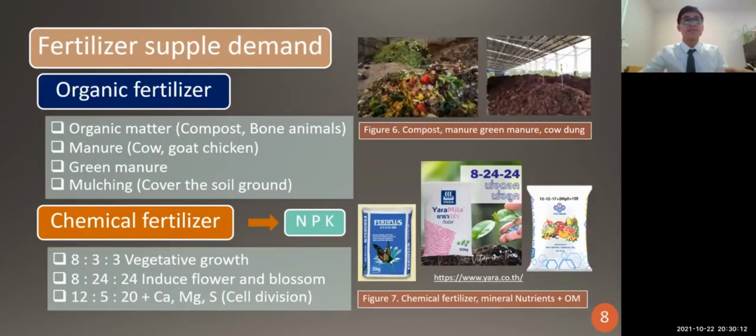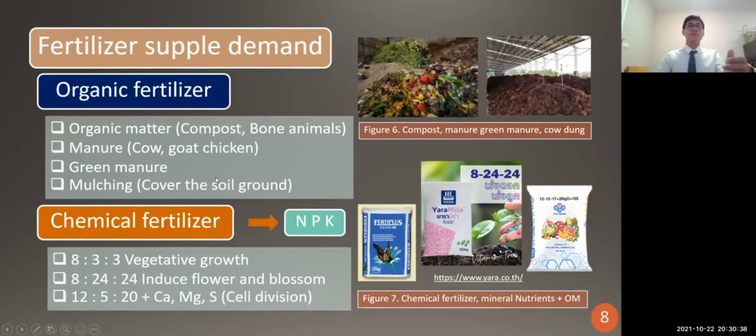And for the fertilizer, the demand is for two main types: organic fertilizers and chemical fertilizers. For the organic fertilizers that we have to use, for example, organic matter, the compost, like in this picture you can see, and bone, animal manure, cow dung, goat, chicken, or green manure.